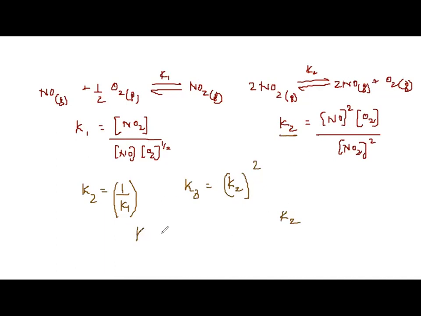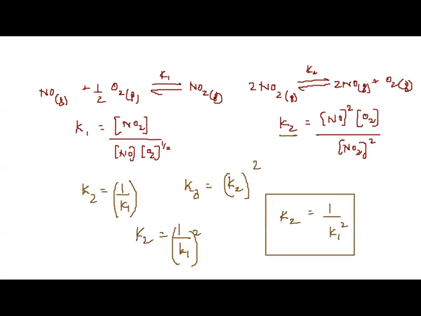Therefore, first inversing and then multiplying the reaction by 2, it becomes square. Therefore K2 will be equal to 1 by K1 the whole square. So how are K2 and K1 linked? K2 is equal to 1 by K1 the whole square. Is that right? So which is the correct option?